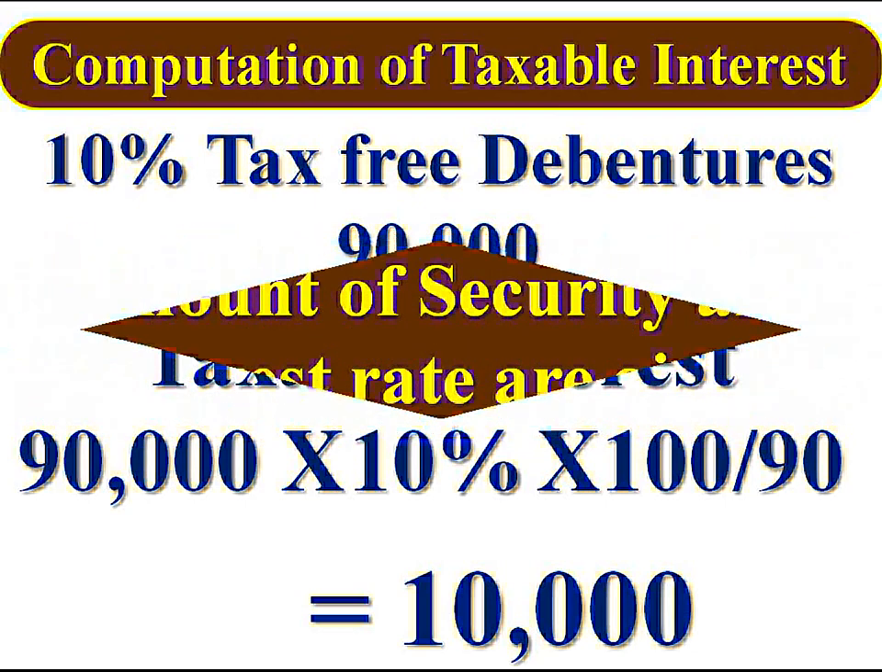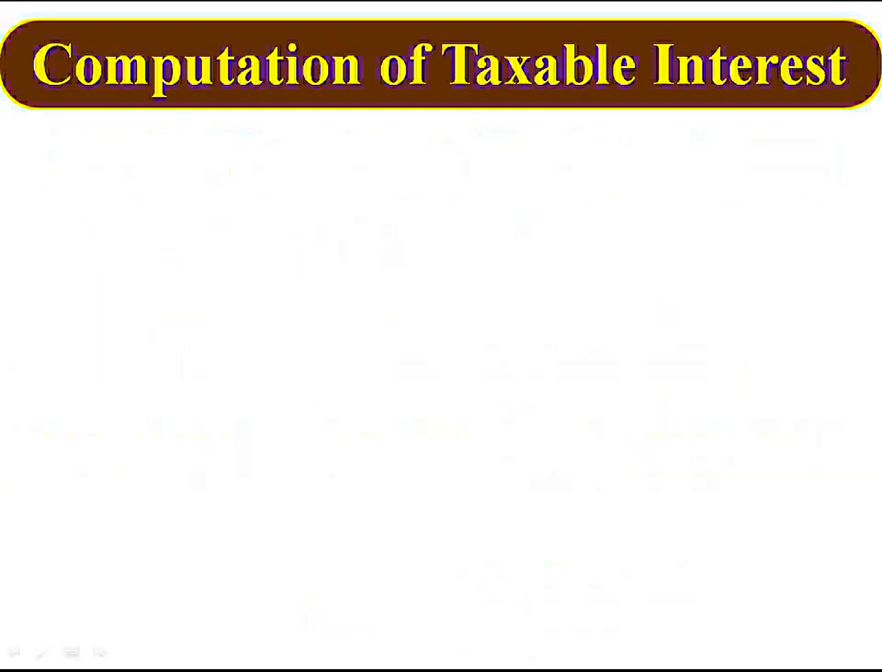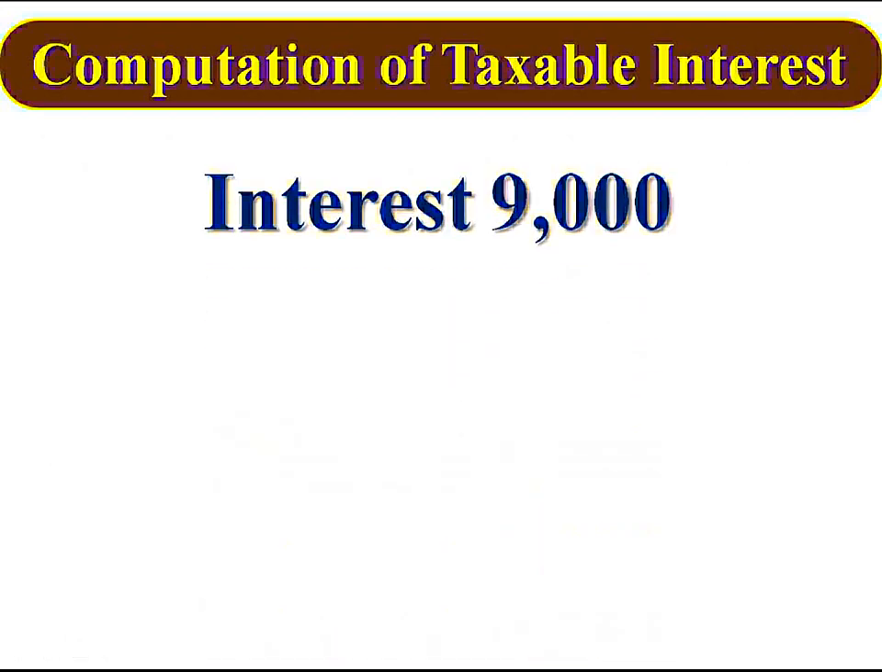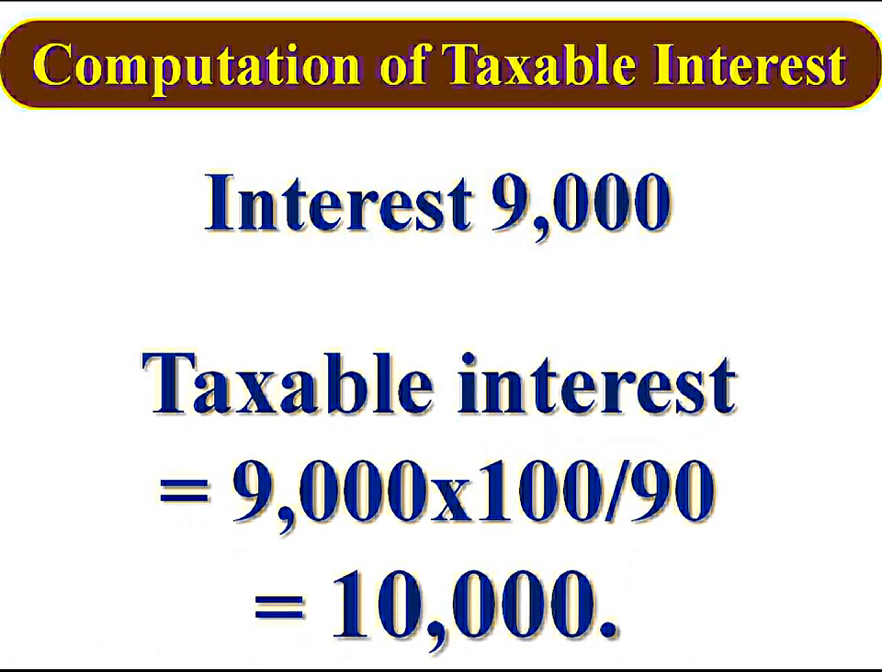If you are given net interest or interest received or interest, how do we compute taxable interest? Say interest 9,000. In the case of tax-free commercial securities, the interest is always net interest. If interest is given, it will always be net interest. We have to gross it up. Taxable interest is equal to 9,000 net interest into 100 by 90, 10,000.